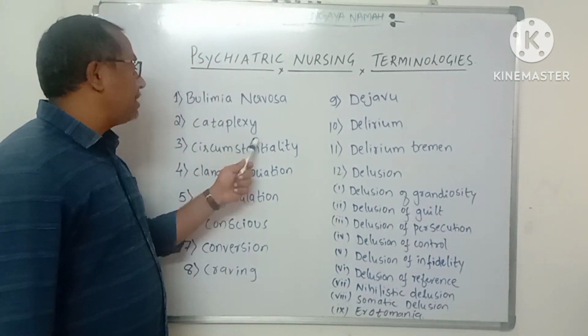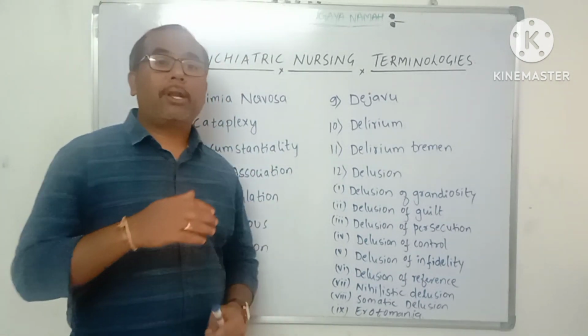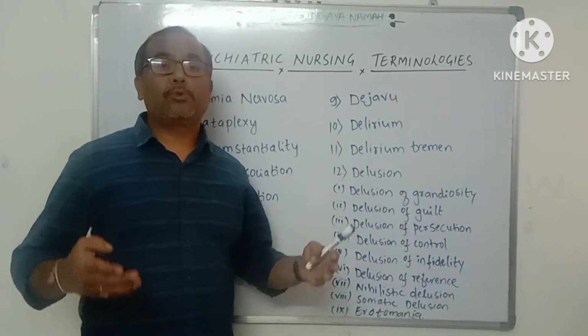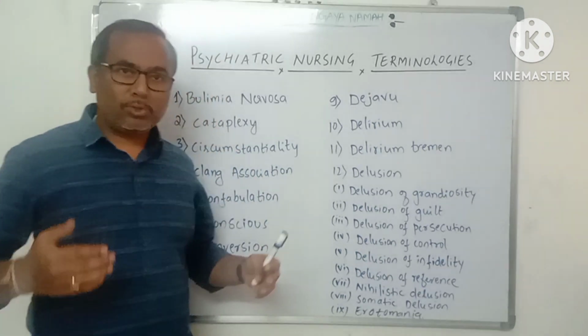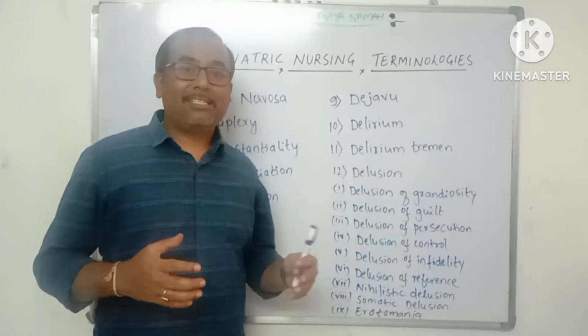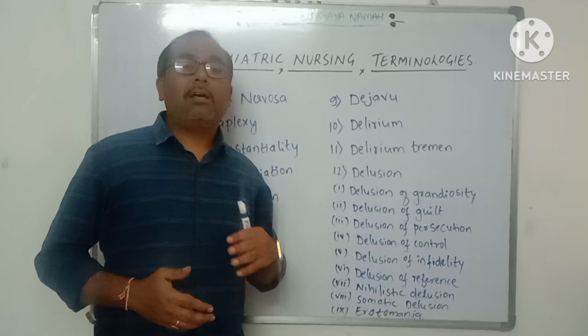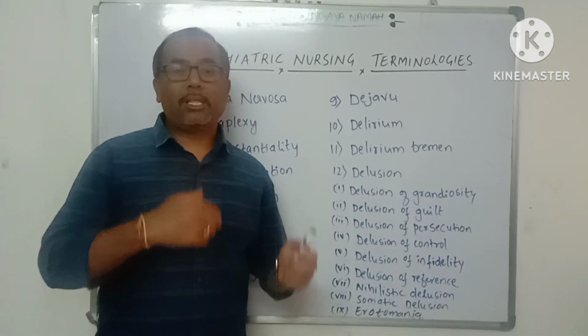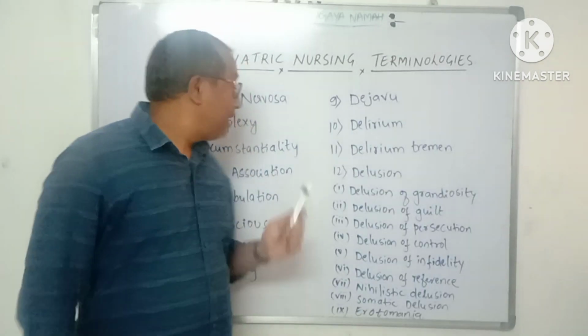Next one is cataplexy. Cataplexy is a temporary loss of muscle tone or muscle weakness that happens when a person is exposed to intense emotion. Whenever a person is exposed to intense emotion, there is a chance of loss of muscle tone and muscle weakness. That happens when a person is precipitated by an intense emotion. That is known as cataplexy.